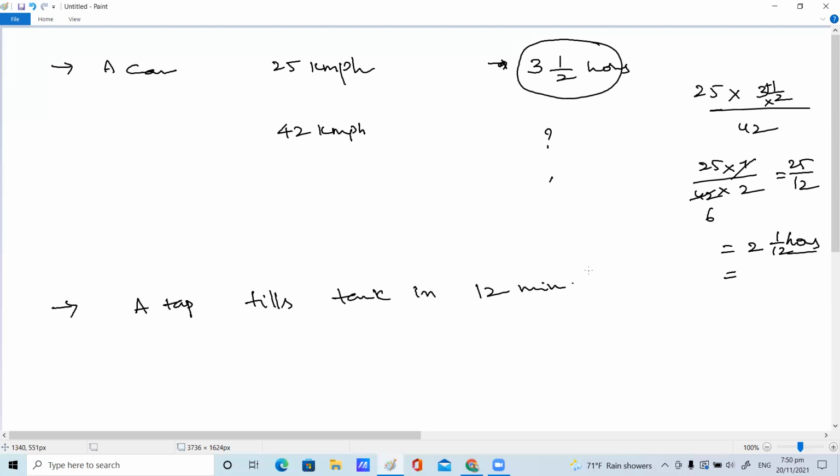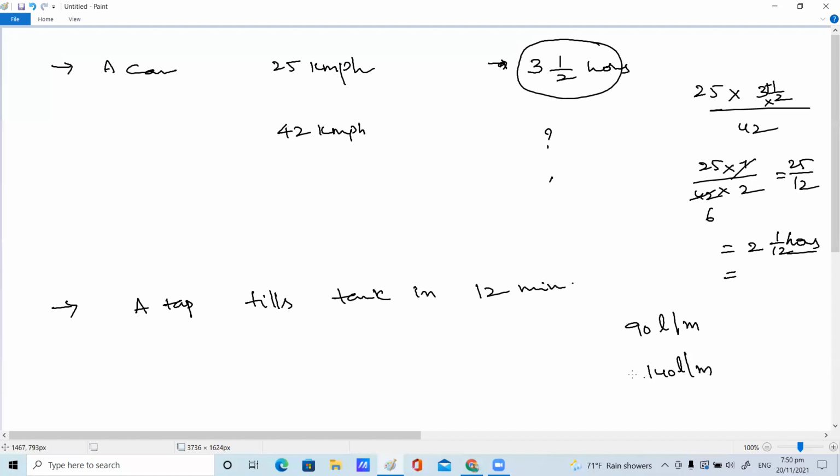If it fills at the rate of 90 liters per minute, in how much time will it fill the tank if it fills at 140 liters per minute?